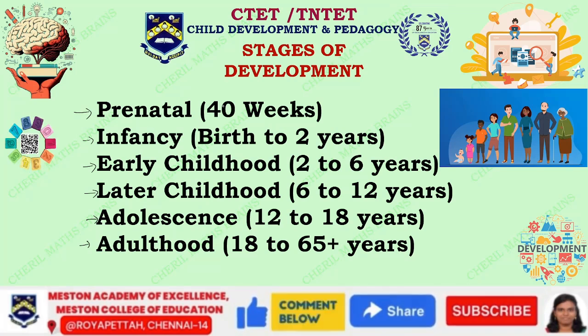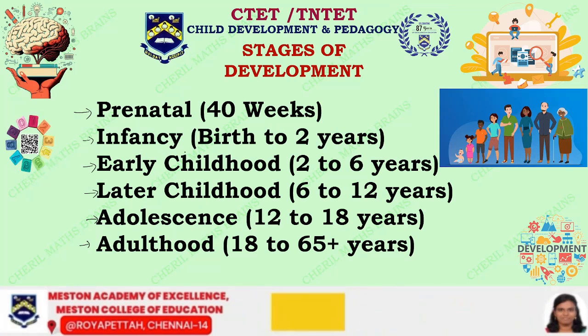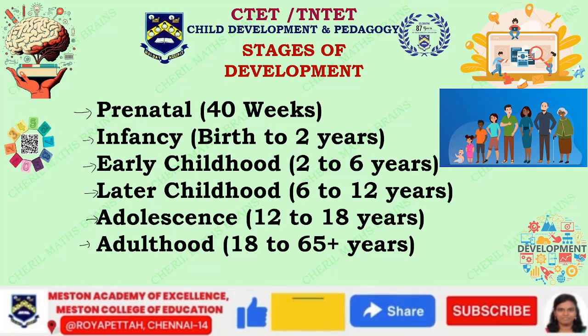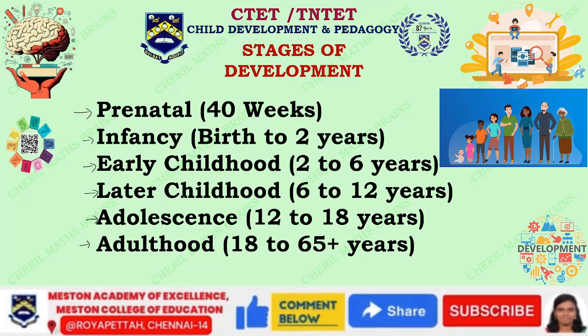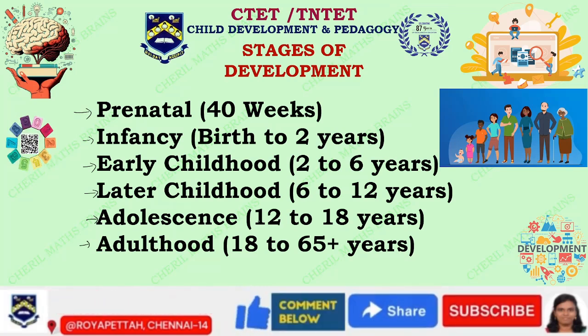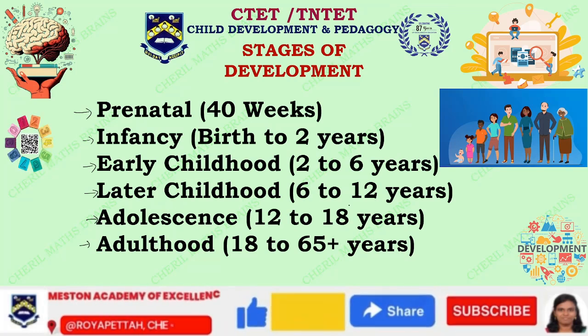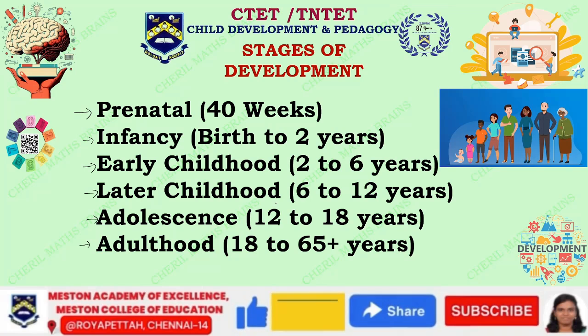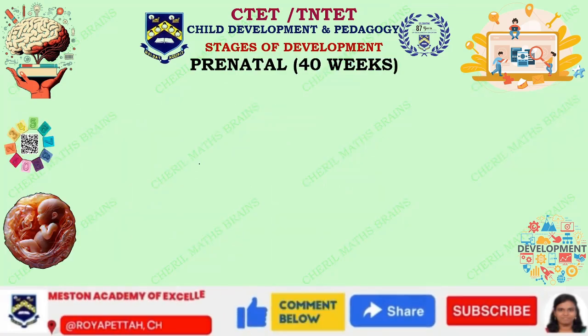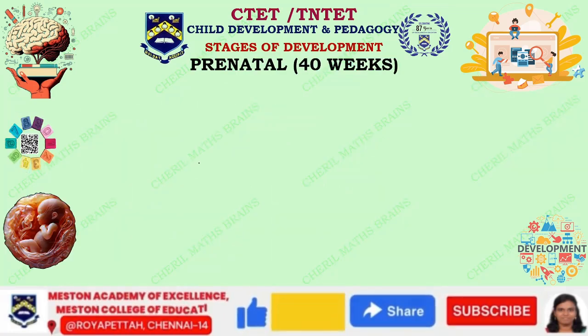So prenatal would be 40 weeks, the time the child is going to be in the mother's womb, and infancy is from birth to 2 years, early childhood is from 2 to 6 years, later childhood is from 6 to 12 years, and adolescence is from 12 to 18 years, and adulthood starts from 18 years onwards. So now we are going to discuss each of these in detail.